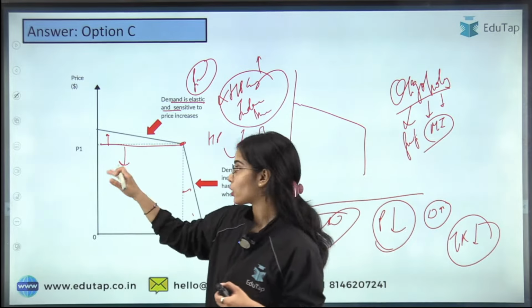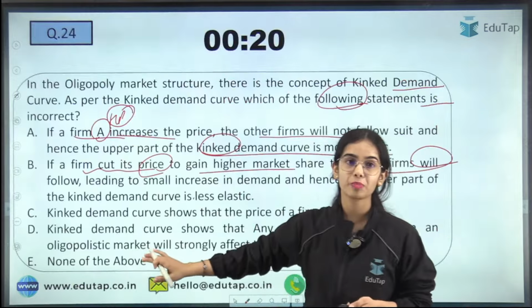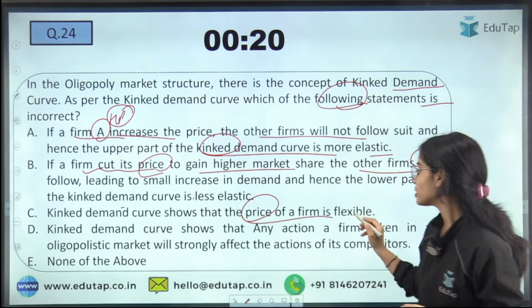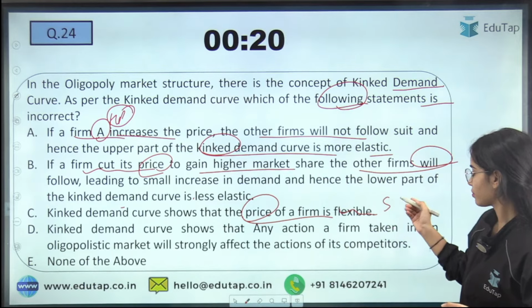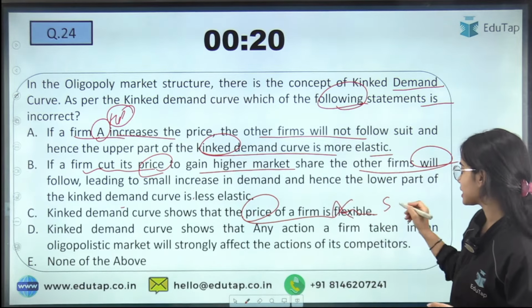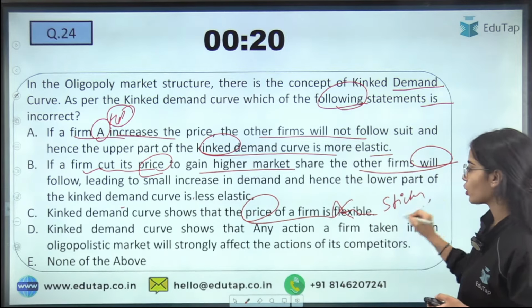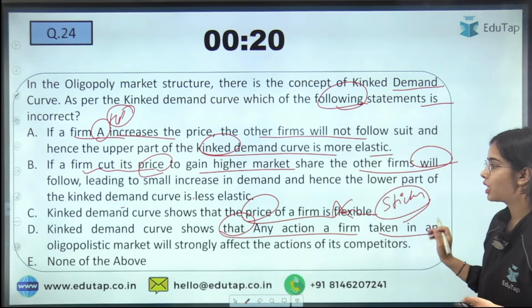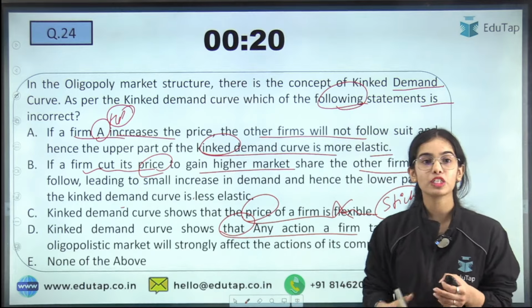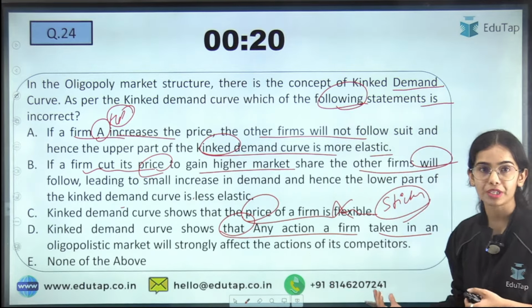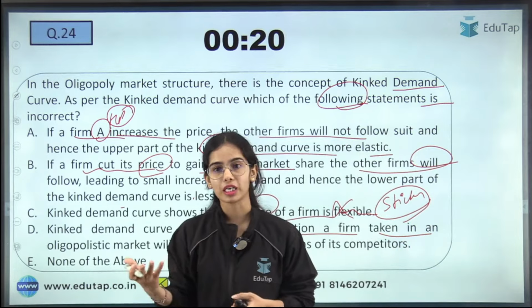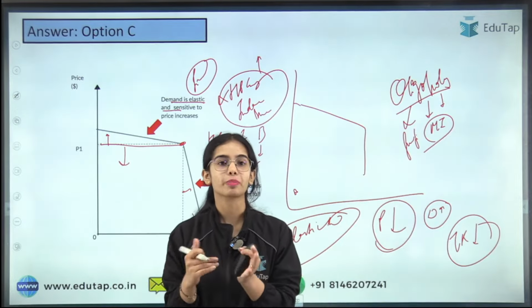So that's why he cannot increase the price and he cannot decrease the price. That's why the kinked demand curve shows that the price of a firm is not flexible, it is sticky. It cannot change very easily. The kinked demand curve shows that any action a firm takes in the oligopoly market will strongly affect the actions of the competitors, because there are a few big firms and they do not want to lose their market share. So the price is rigid or sticky.